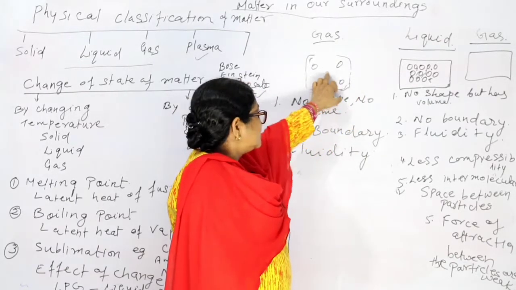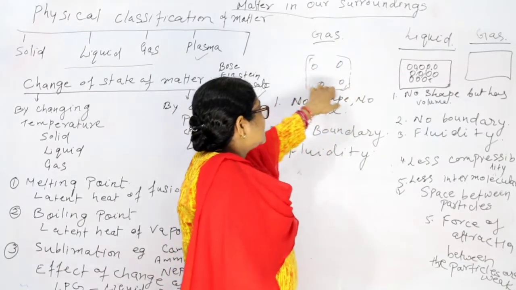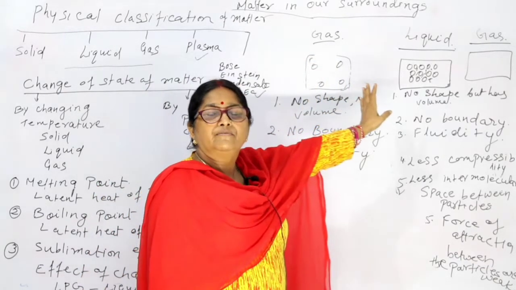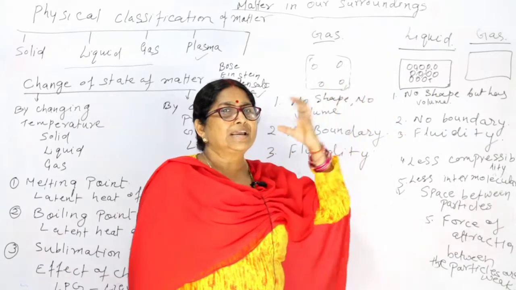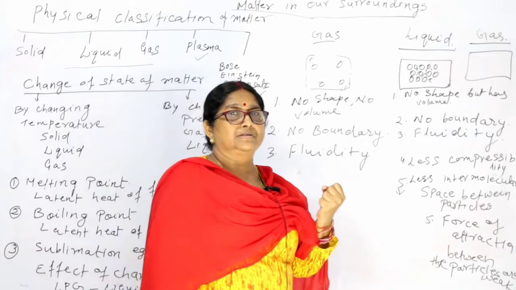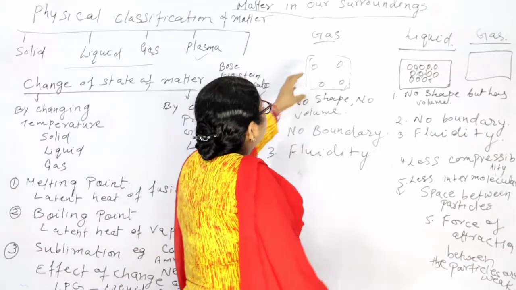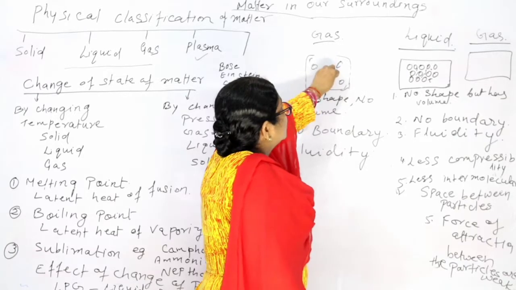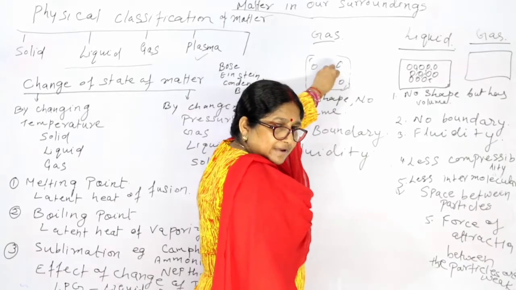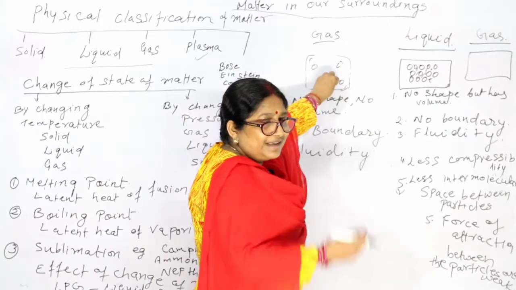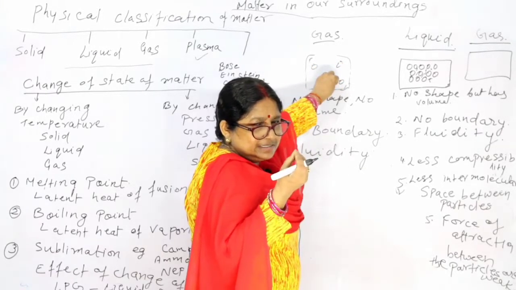Now see what happens, there is a large intermolecular space between them. You can see this large intermolecular space is present between the particles of gases. So they can be easily, or you can say highly, compressed. When you compress, all the particles will come together and occupy very little space.